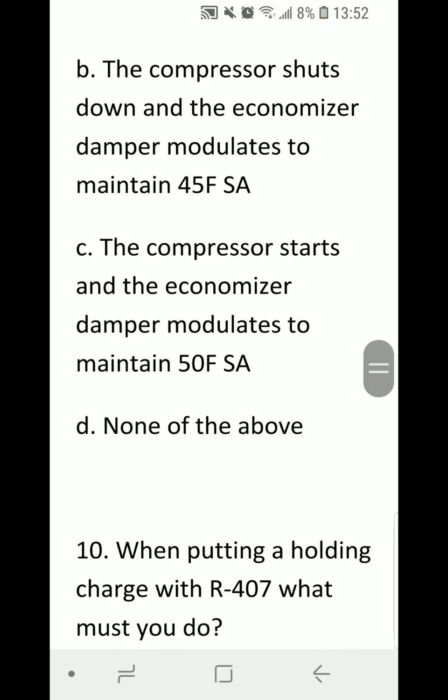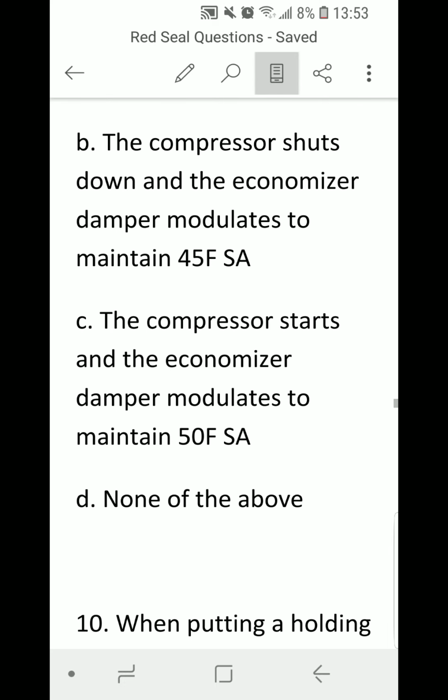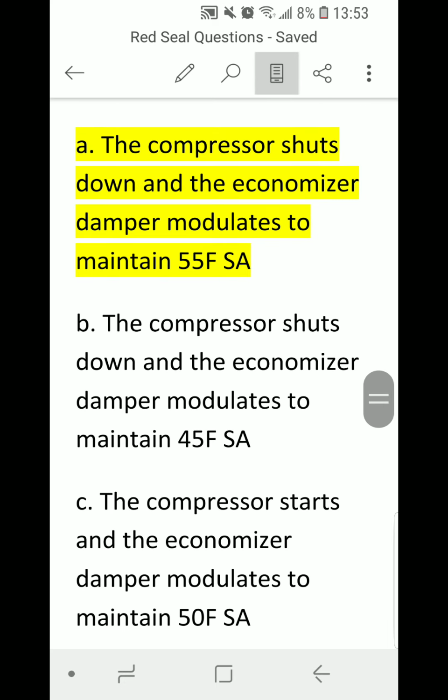B. The compressor shuts down and the economizer damper modulates to maintain 45 Fahrenheit supply air. C. The compressor starts and the economizer damper modulates to maintain 50 Fahrenheit supply air. D. None of the above. Correct answer is A. The compressor shuts down and the economizer damper modulates to maintain 55 degrees supply air.